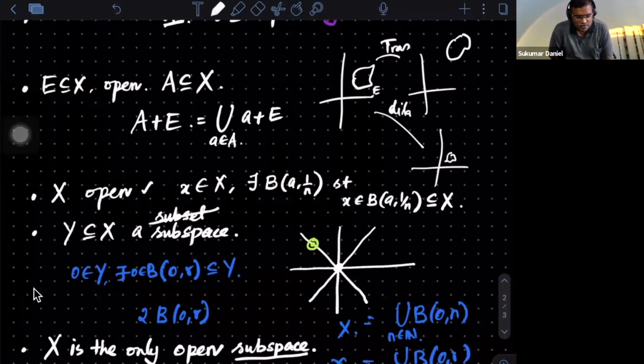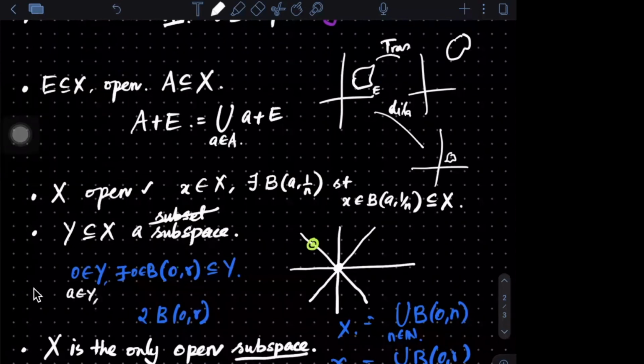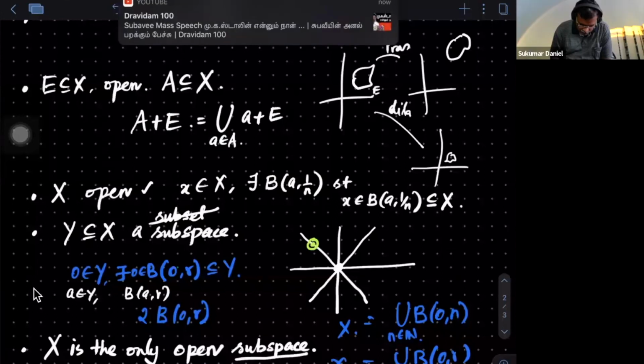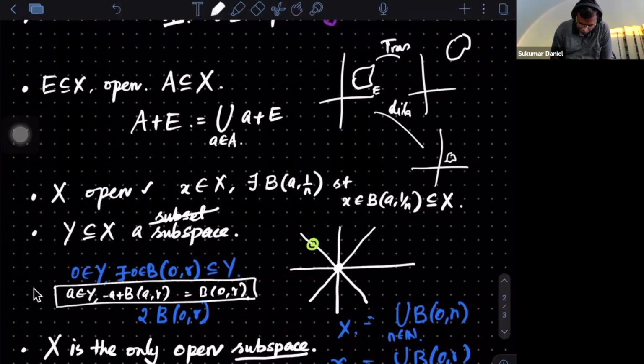So all that we said is that Y cannot be a proper subspace. This 0 is nothing special. Suppose A is an interior point of Y, and you get a ball centered at A of radius r. Since it is a subspace, I can add minus A to this and I will get B(0,r). You can check this. In fact, not only 0 being an interior point is a problem, but any other point being interior is also a problem. You can always bring it back to that issue.